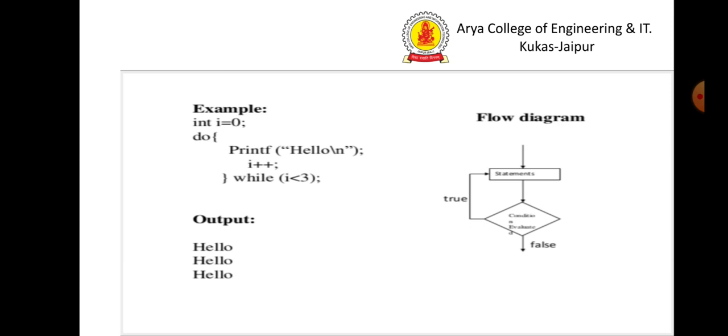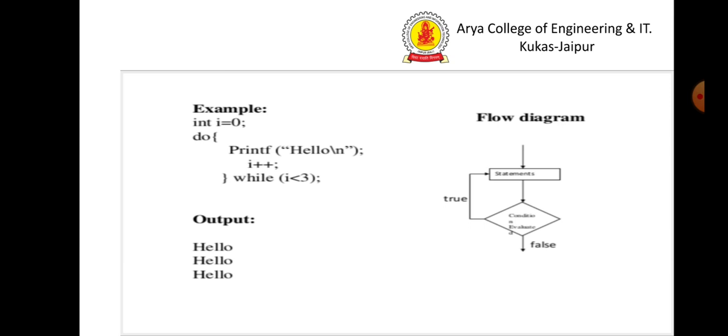i plus plus, i is equal to 2. Again it will execute the printf statement, and then i is equal to 3. Now the while condition becomes false and the loop terminates. Here also the output is hello printed 3 times, for i is equal to 0, i is equal to 1 and i is equal to 2. The basic difference between the do while loop and the while loop is that the while loop executes only if the condition is true, but the do while loop executes at least one time whether the condition is false.